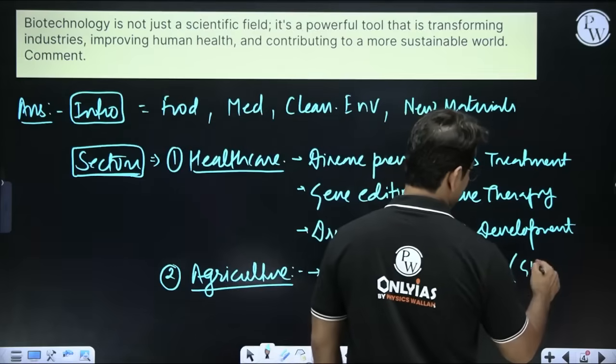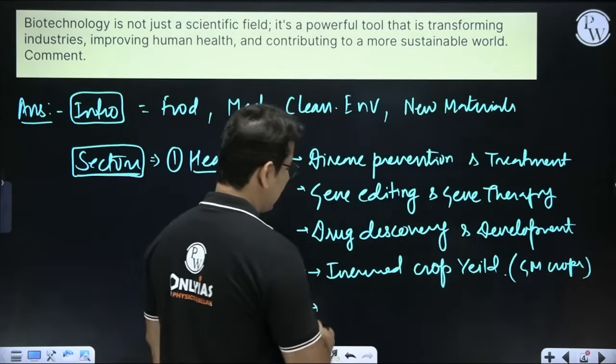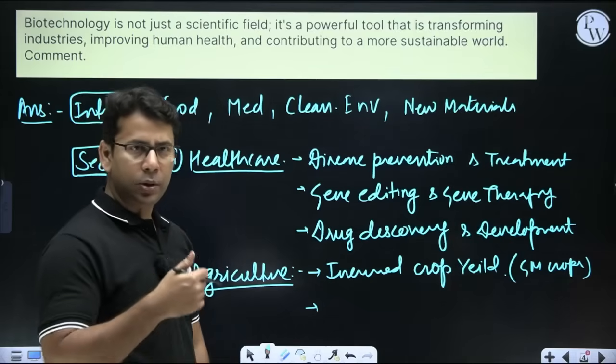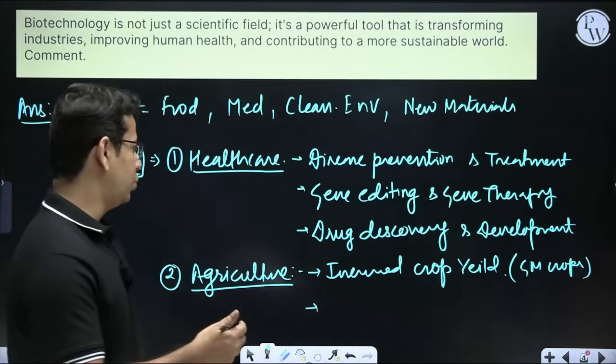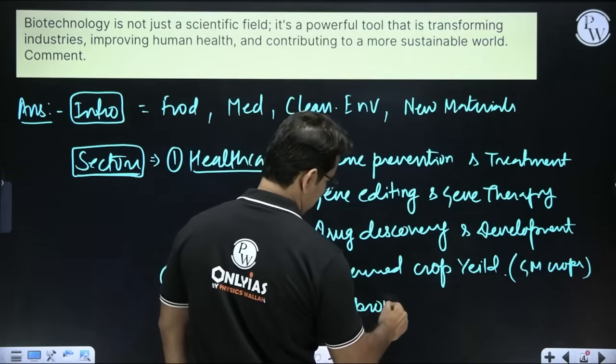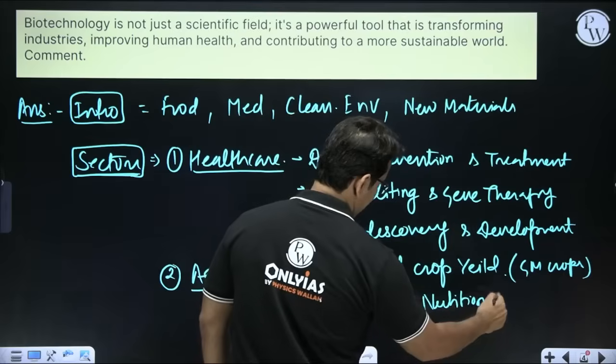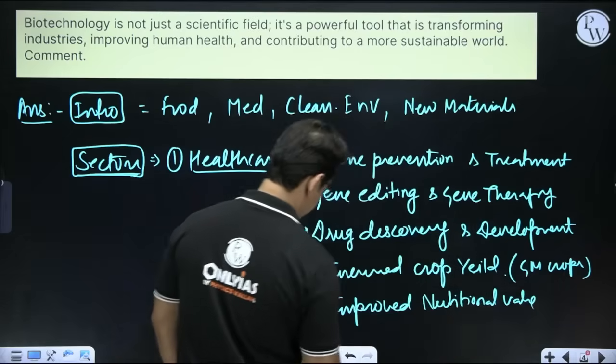So here we can call it GM crops, right? Second thing we can write here is improved nutritional value, right?